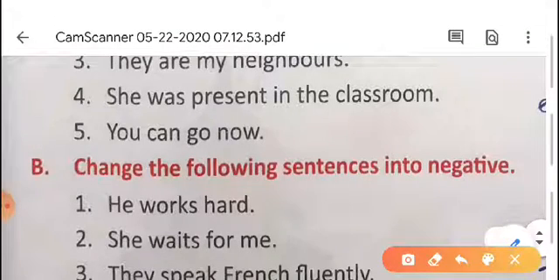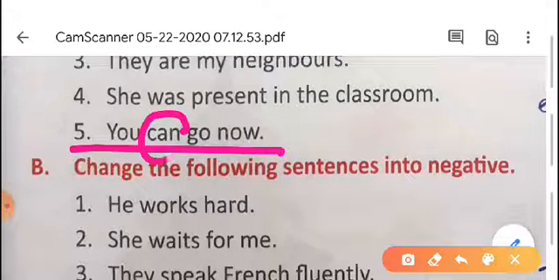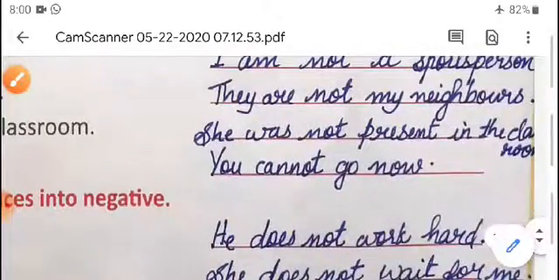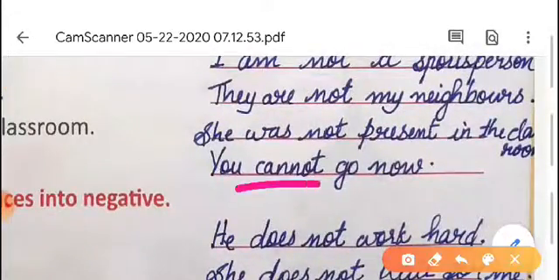You can go now. Here, what is the helping verb? Can is the helping verb. So we can write not with the helping verb. You cannot go now.